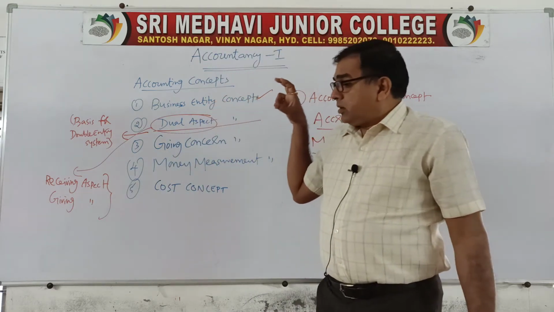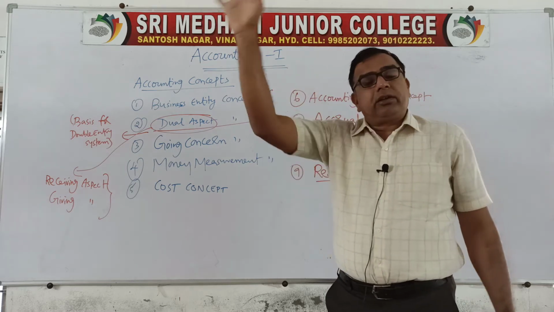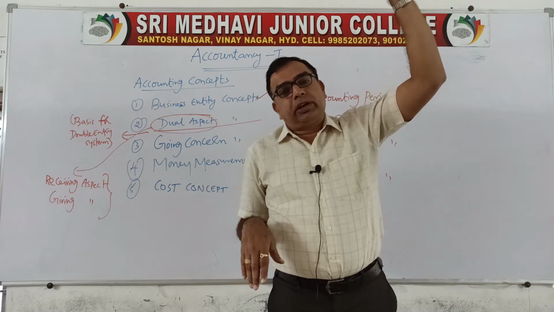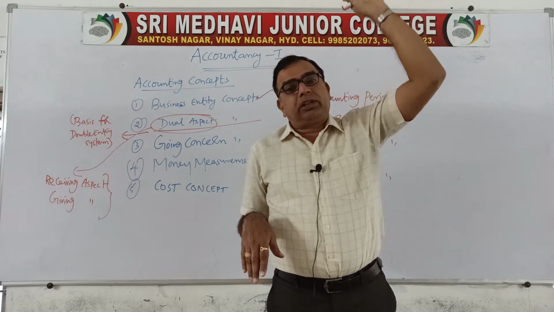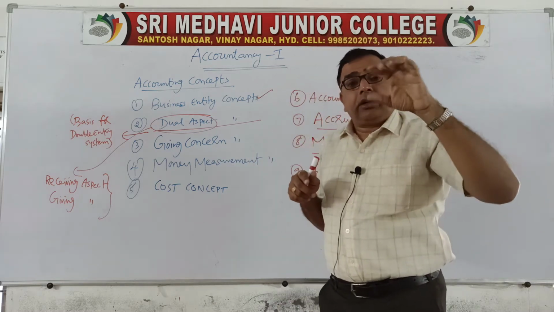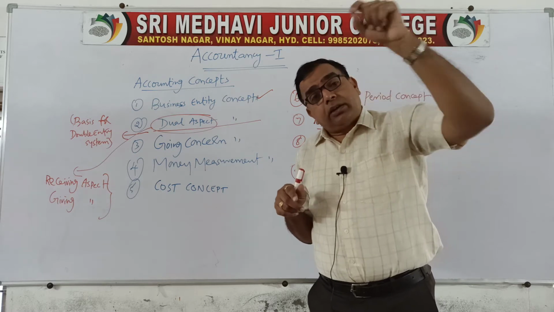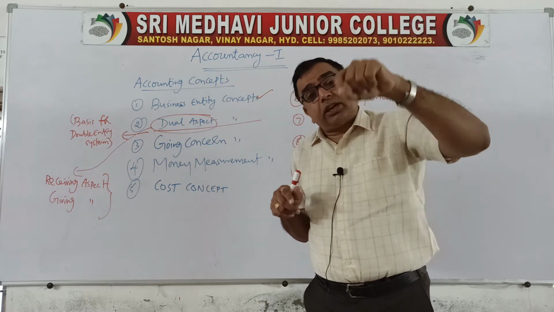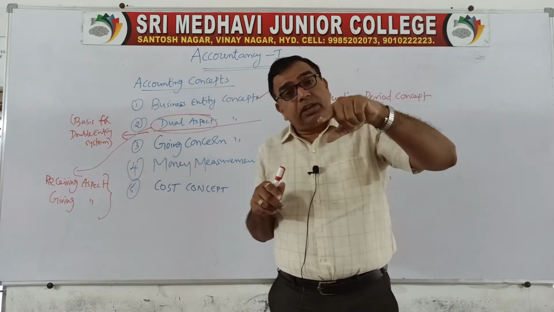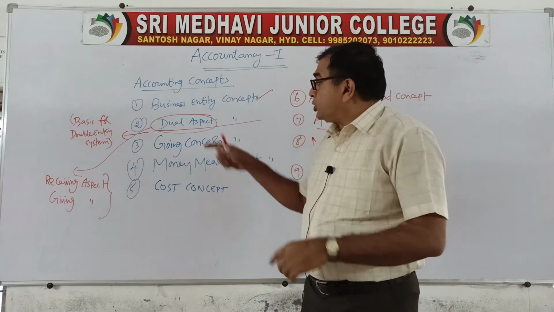So for any business transaction, at any level, right from the pawn shop to Microsoft, an American multinational company led by Bill Gates, in every business organization and for every business transaction, there will be two aspects.